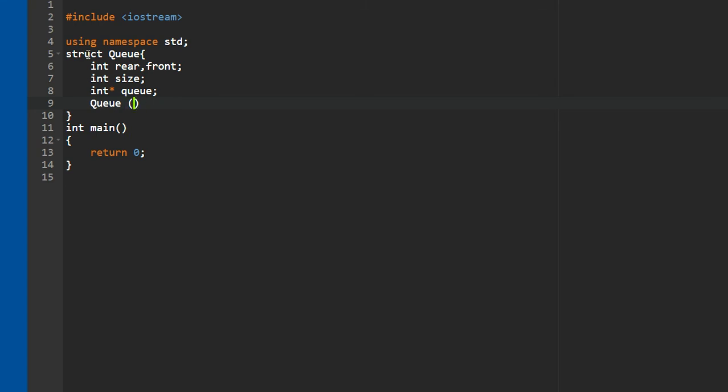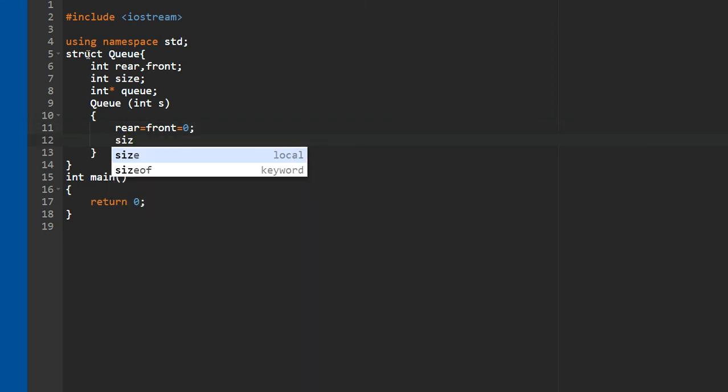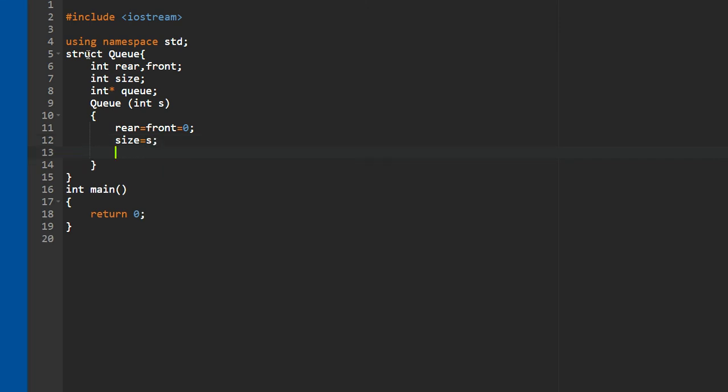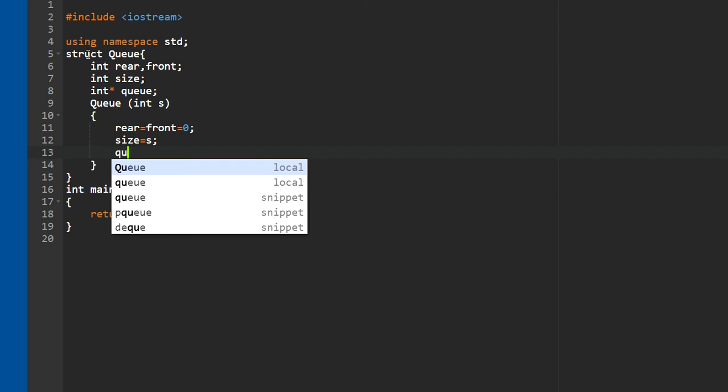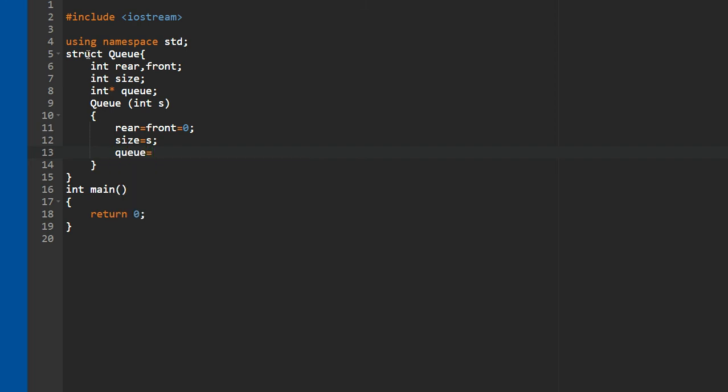When you are creating a queue you have to send the size here, so it will assign that value to the size variable. So here we should put rear equals to front equals to 0, because at first there is no element present, so rear and front are both 0. And then size equals to s, because we know the size also. We are going to define the array of q equals to